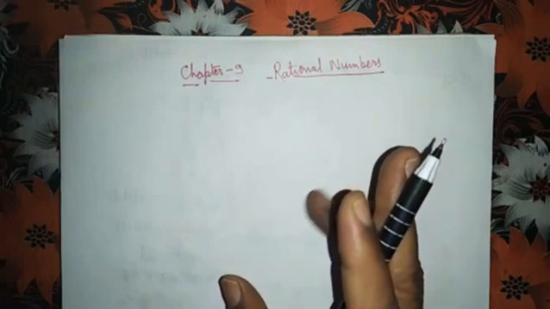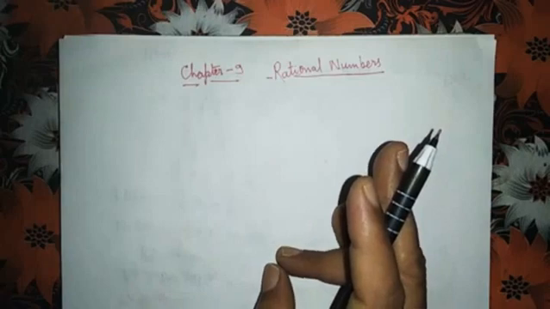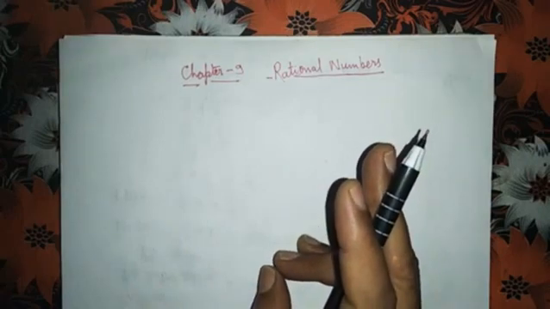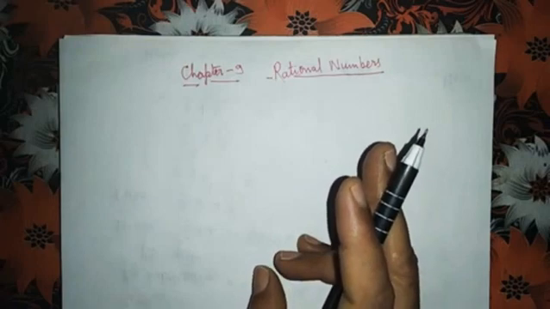These all numbers are natural numbers. Okay. The second thing which I explained in the integers chapter was whole numbers. What is a whole number?